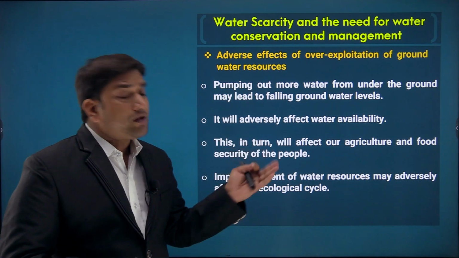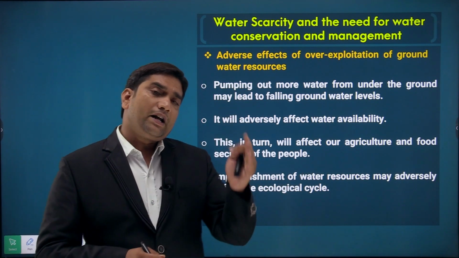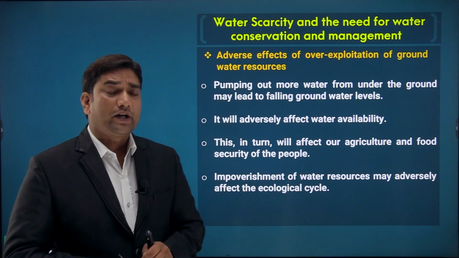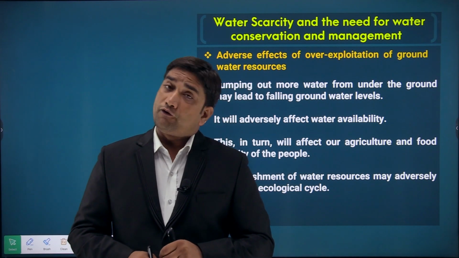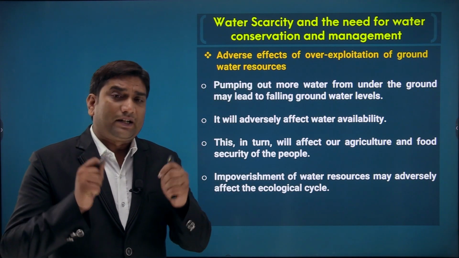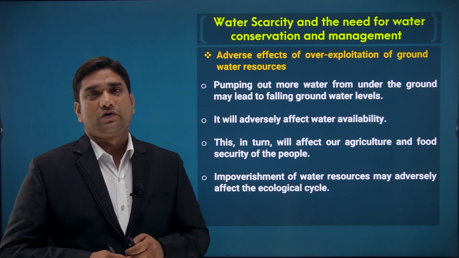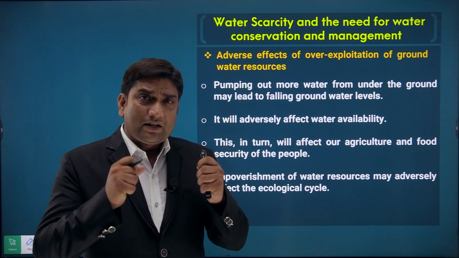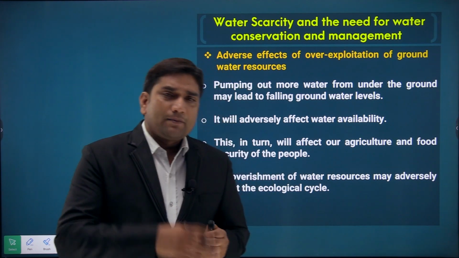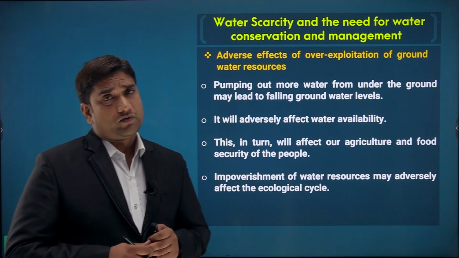So we can say that it will also affect, मीन्स अगर ये वाटर रिसोर्सेज को कंजर्व नहीं किया हमने तो ये कहीं ना कहीं हमारे इकोलॉजिकल साइकिल पर भी इम्पैक्ट डालेगा. अगर वाटर रिसोर्सेज हमारी कंट्री के अंदर प्रॉपर नहीं होंगे तो ये कहीं ना कहीं फ्लोरा और कह सकते हैं हम फौना स्पीसीज पर भी नेगेटिव इम्पैक्ट डालेगा, जो कहीं ना कहीं एक ड्रॉबैक नजर आएगा. So we can say that we should conserve these water resources and stop over exploitation of groundwater resources, because we can have faith on groundwater sources because they are basically permanent bodies, and we can pump out that water whenever we require, but we should stop the over exploitation of groundwater resources.